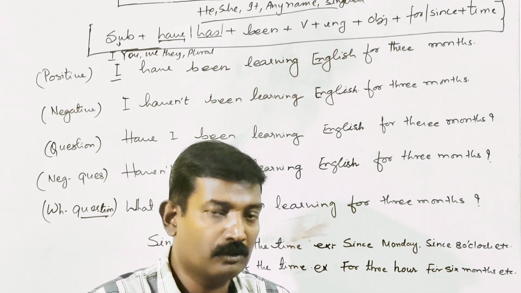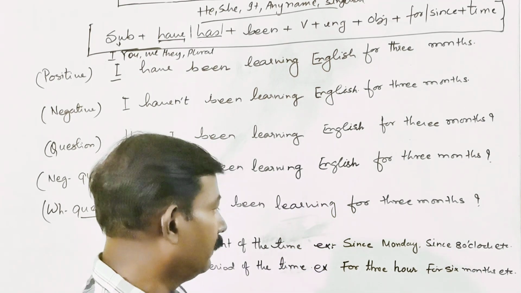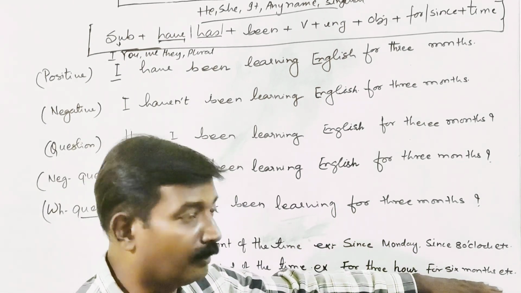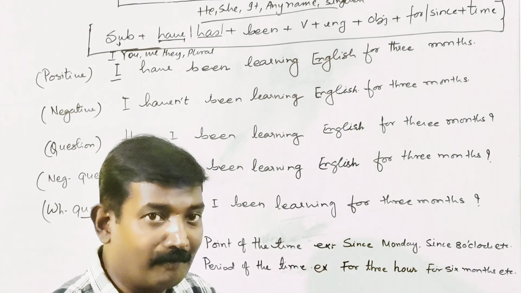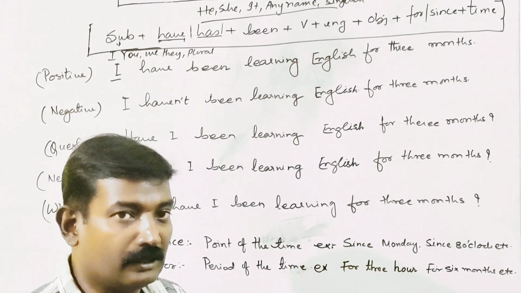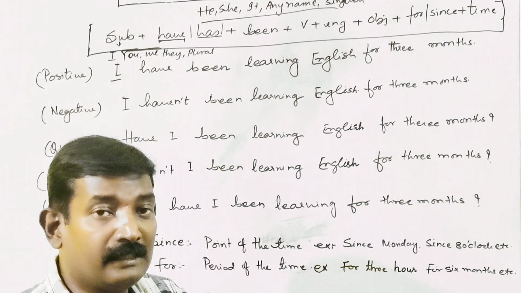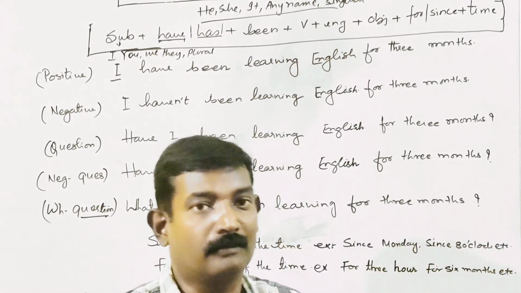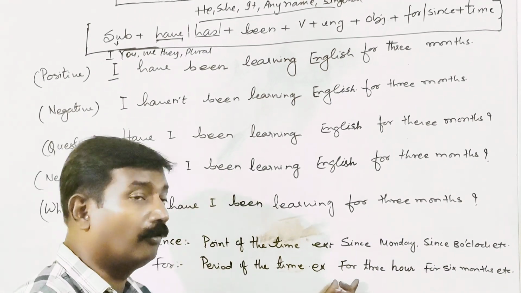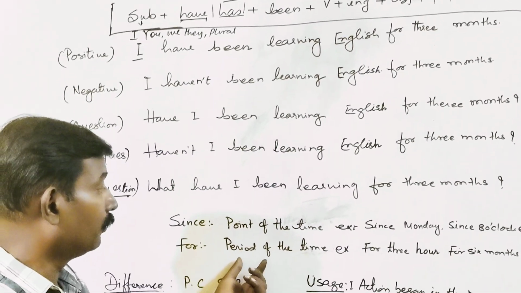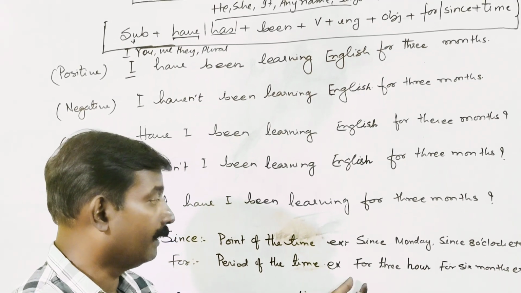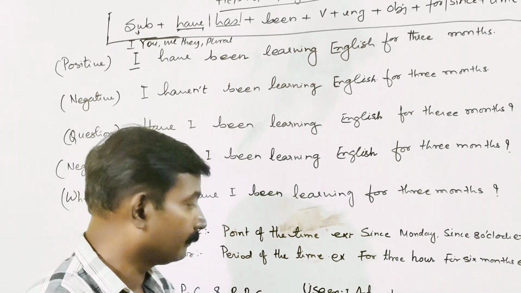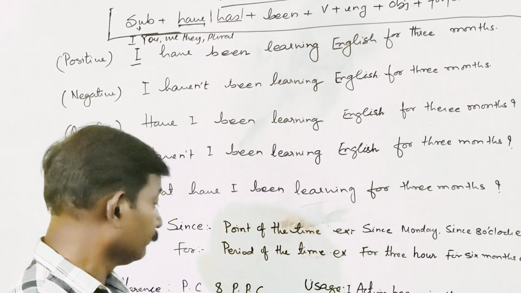You remember one thing, most of the time children get confused when they see the number, like the next one you see, 3 hours, 6 months. So what do they think? It's a number, exact number, so we should use since. No, that number is denoting only the period of the time, not the point of the time. And for that we use for. So you see, for denotes period of the time. Example, for 3 months, for 6 months. Okay, like this. So I hope it is clear.